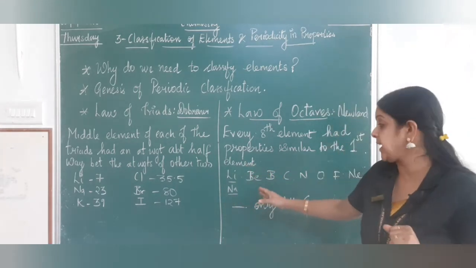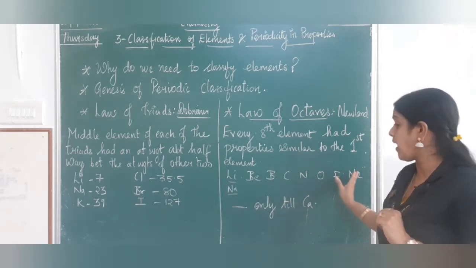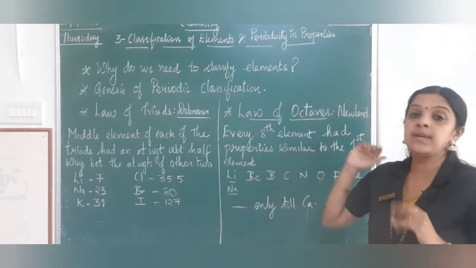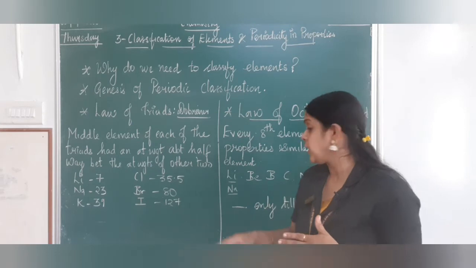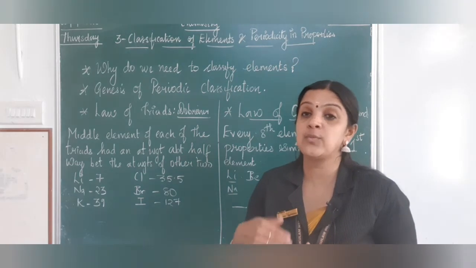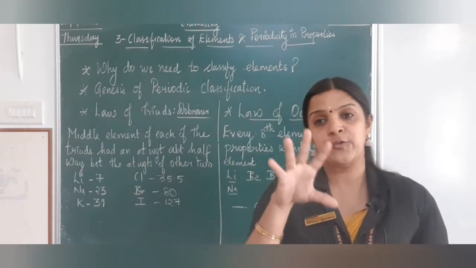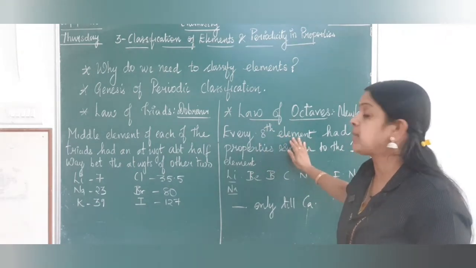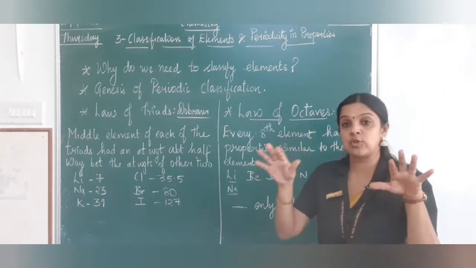So after sodium, when I take magnesium, aluminium, silicon, phosphorus, sulfur, chlorine, argon, and then what comes? Potassium. So lithium, sodium, potassium will be holding similar properties. But when it was analyzed with all the rows, this law of octaves was successful only till calcium. After calcium, when it started with scandium, which is a transition element, a d-block element, this law became a failure. It did not show similar properties with every row or every group. So the law of octaves was also stopped.